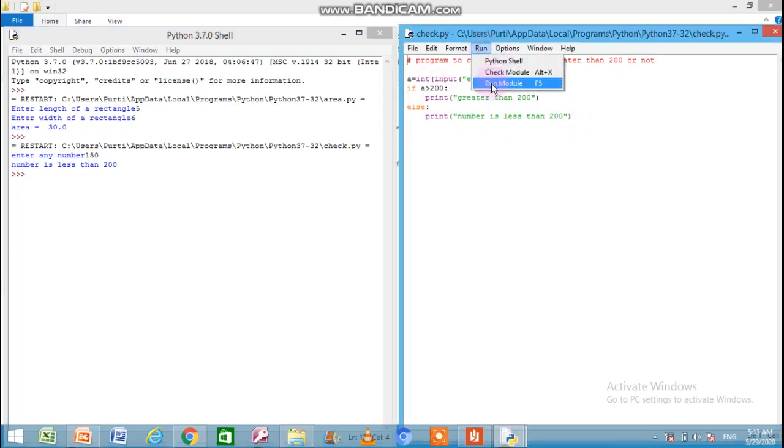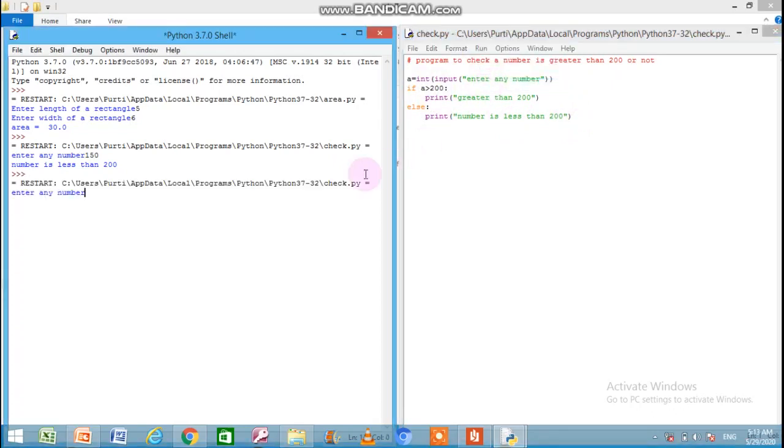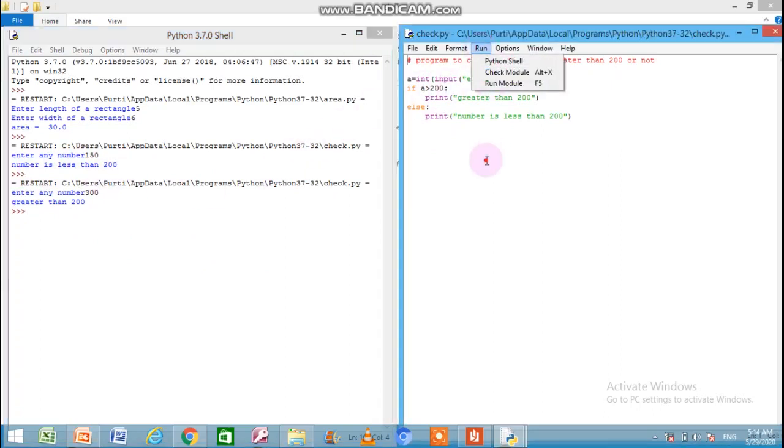Let us run this program again and give another set of value. Enter any number. Now I am giving 300. Enter. Now you can see the message is changed now. It is greater than 200. So according to the condition result, the selected set of statements are executed in the conditional structure. When the value of A was greater than 200, it printed greater than 200. When the value of A is less than 200, it printed number is less than 200. Let us check more programs based on this structure.